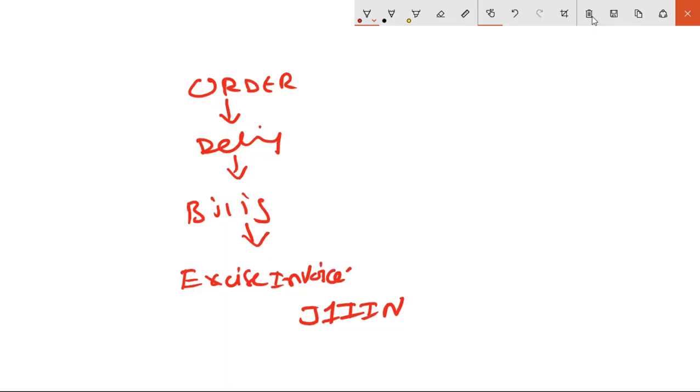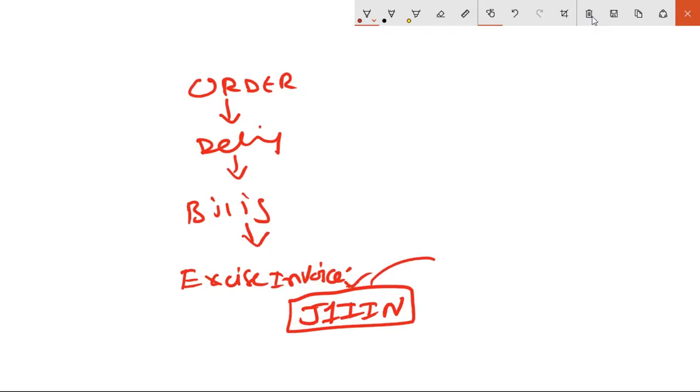It's a challenge to remember these T codes in CIN. They're very lengthy T codes, 5 digits, 7 digits also sometimes, very lengthy and very important. In the interviews, they will be asking these T codes majorly. If they ask 5 questions coming to CIN, at least 2 would be T codes out of that. Very important. So you can raise an excise invoice with the T code J1IIN.